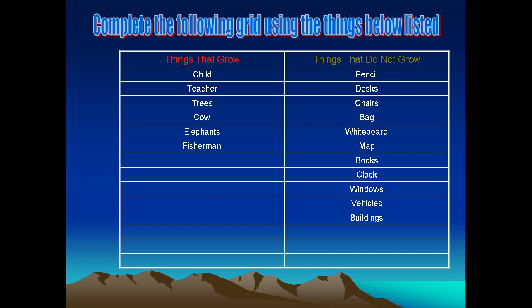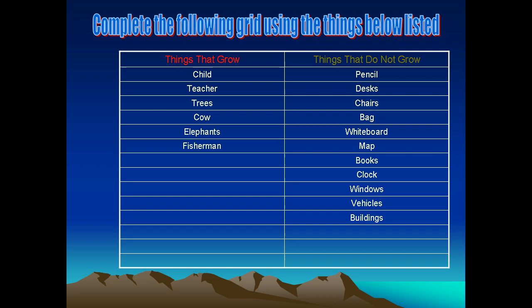What about the boat? It's an object that doesn't grow. So it's very clear that if we take the things in the environment, children, there are some things that grow and some things that do not grow. Remember, there's a special term that we give to the things that grow. The things that grow in the environment are known as organisms.